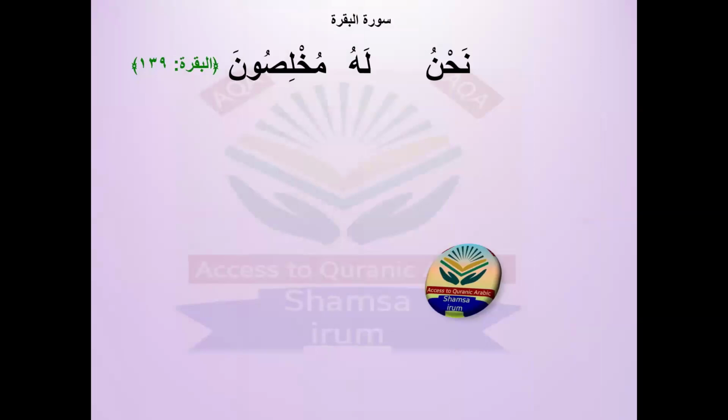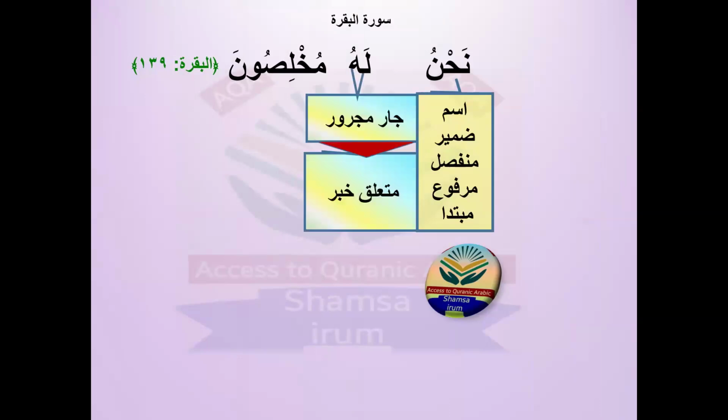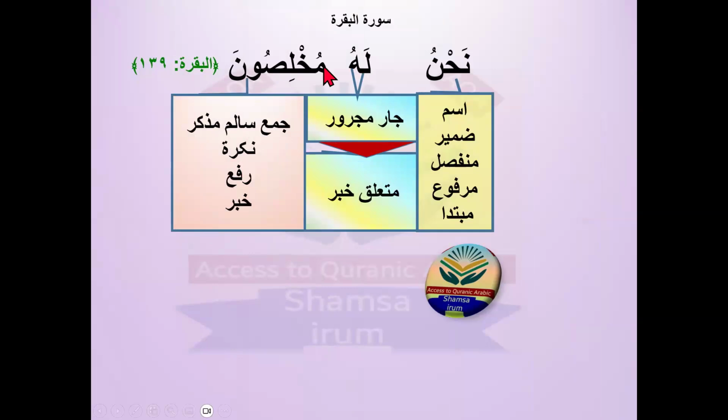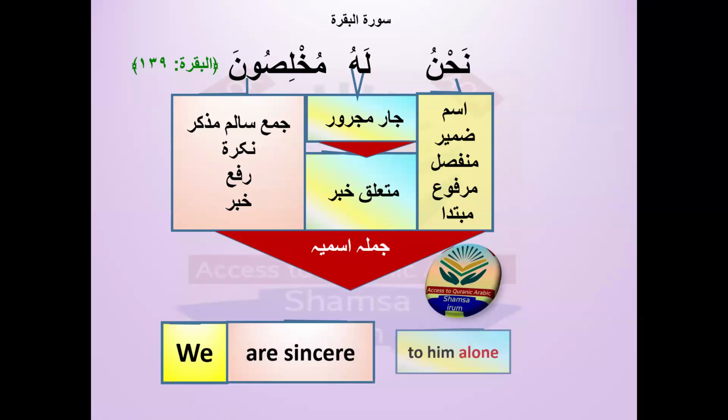Okay, let's move on to one more example from the Quran Majid. Nahnu, again Zamir Munfasil as a Mubtada. Lahu is Jar Majrur, Muta'alliq Khabar, because khabar is already present here. So mukhlisuna is jama salim muzakkar, a nakira. Why nakira? Because there is no al in the beginning. It is marfu, in rafa state, because the una sound tells me it is marfu. It fulfills all the requirements for the khabar. So mubtada, khabar, and muta'alliq khabar make a full jumla ismiya. The translation is we are sincere to him alone.